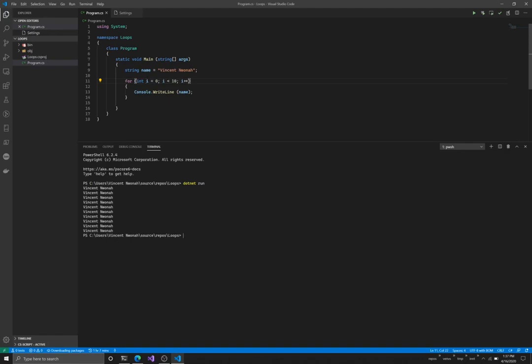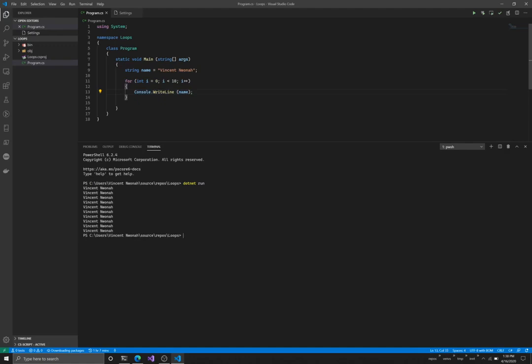Each time you run this loop, come back and check the value of i. If i is less than 10, run this loop again. So before you run this loop, check that i is less than 10. If i is less than 10, execute what is in this loop. And as we have it here, because we set i to 0, i is less than 10. So yes, we will run the code.